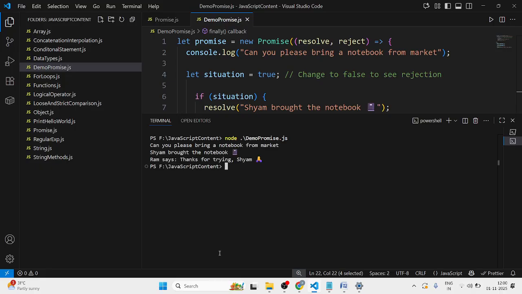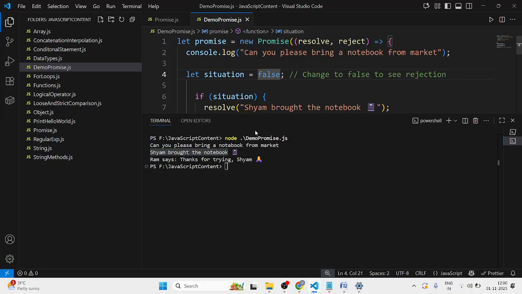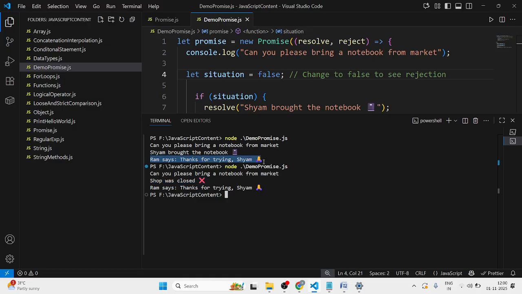See, first it will execute. This is the promise: can you please bring a notebook from the market? So Shyam brought the notebook because at this point of time the condition is true. If I make it false and execute again, see, the shop was closed. But in both cases you have observed the finally block is executed, because this block will execute irrespective of whether the promise is kept or not.